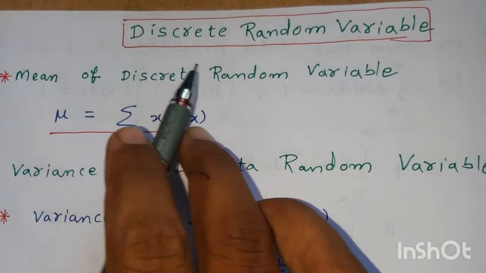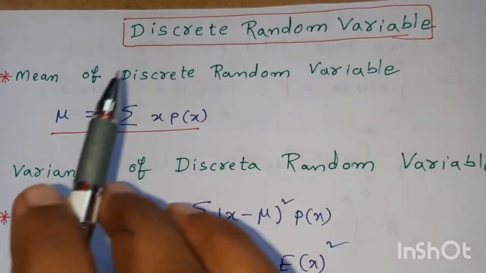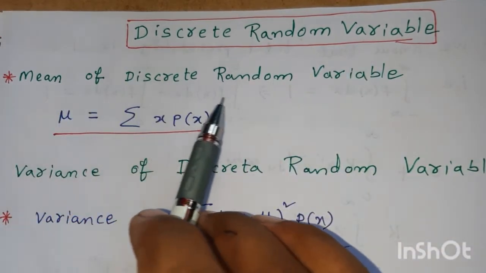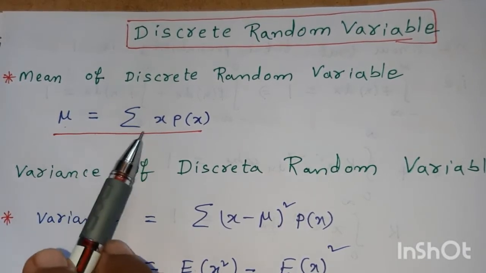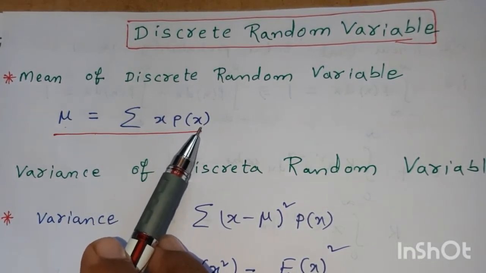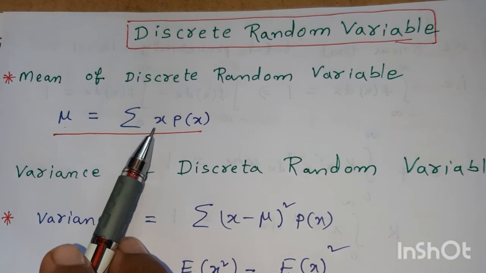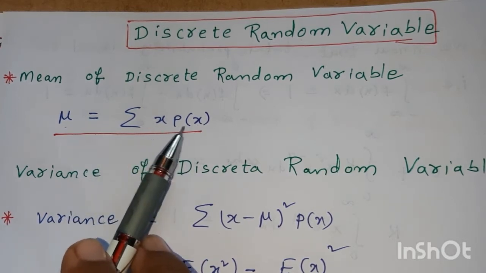Now, discrete random variable. In the discrete random variable, the mean is defined as mu is equal to summation or sigma x into p of x. Here x is a point in the discrete random variable. A discrete random variable will take only a finite number of points. Among them x is one point and p of x is the probability of that x. The summation of x and p of x is the mean.